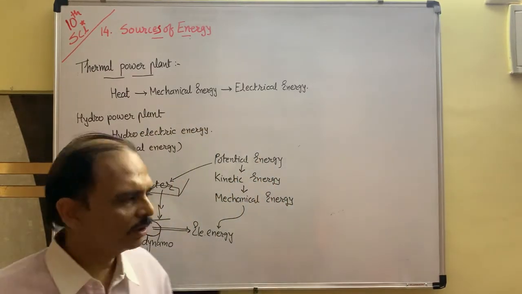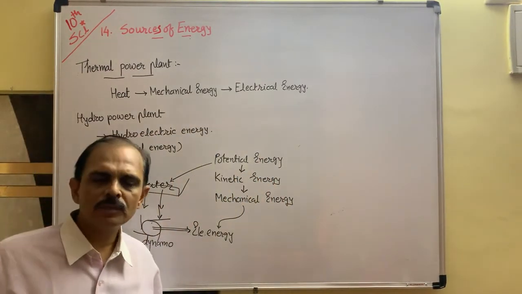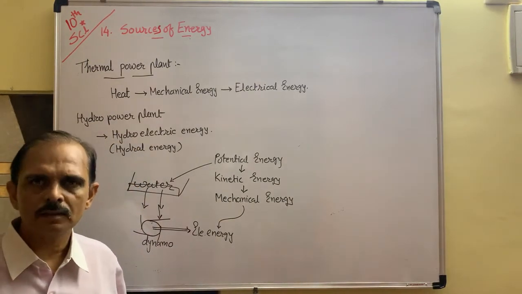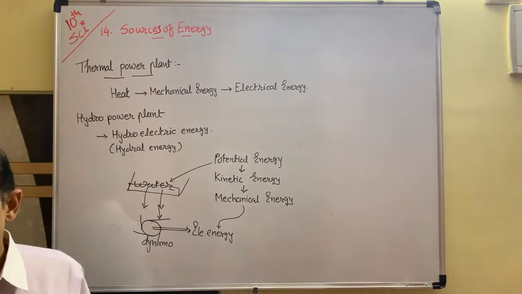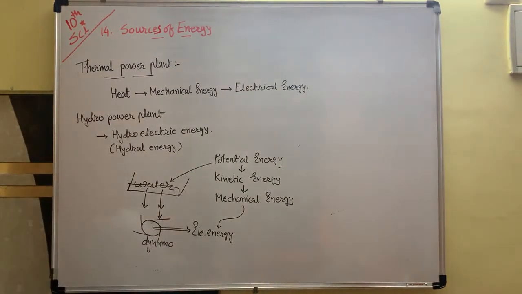And that's why this is also a disadvantage of this hydroelectric power plant. Though at that place we can produce a high amount of energy with low cost. Okay, so this is about the hydroelectric power plant, the advantage of generating hydroelectricity and the disadvantage of generating hydroelectricity that I explained to you.